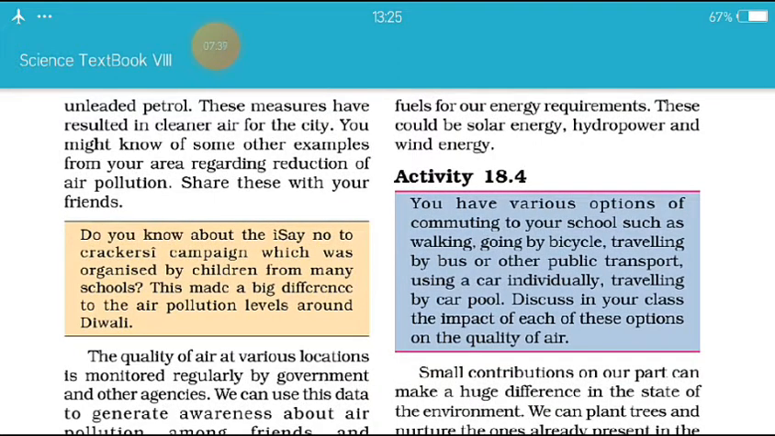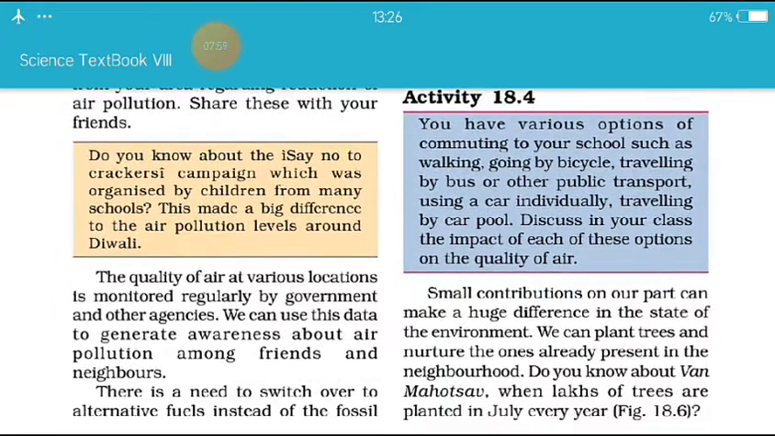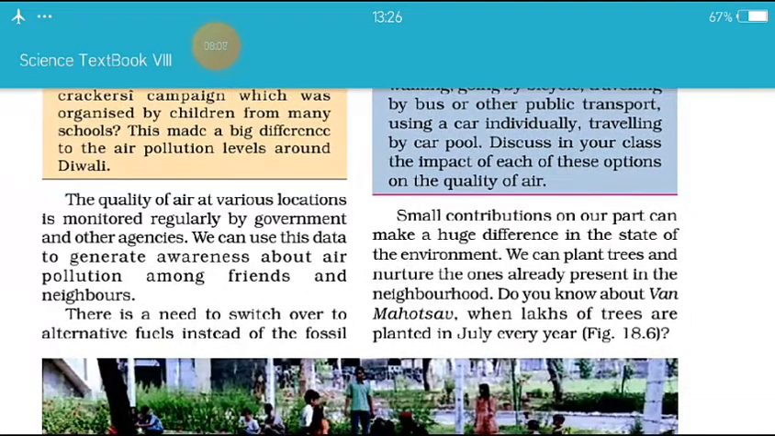You have various options of commuting to your school such as walking, going by bicycle, traveling by bus or other public transport, using a car individually, traveling by carpool. Discuss in your class the impact of each of these options on the quality of air. आप कैसे चल के जाओ तो एयर पॉल्यूशन कम होता है ना. बाइसिकल से जाओ तो भी कम होता है. Small contributions on our part can make a huge difference in the state of the environment. हमारा स्मॉल contributions हमारे environment को क्लीन रख सकता है.